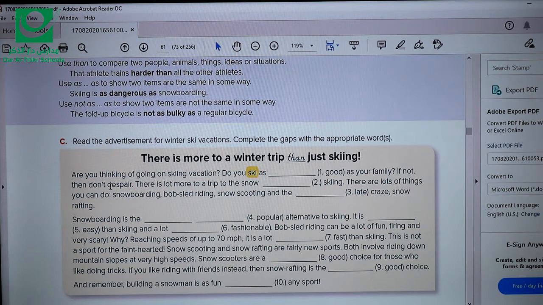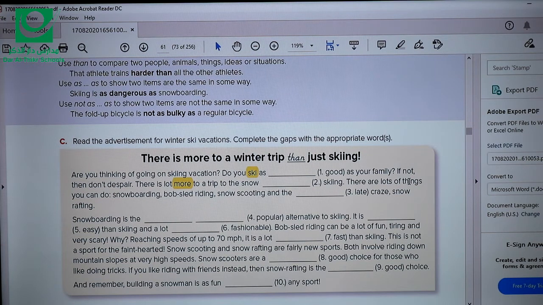If not, then don't despair. There's a lot more to a trip to the snow than skiing. Well, the missing word here is, look at this, it says, there is lot more. So the missing word here should be than.